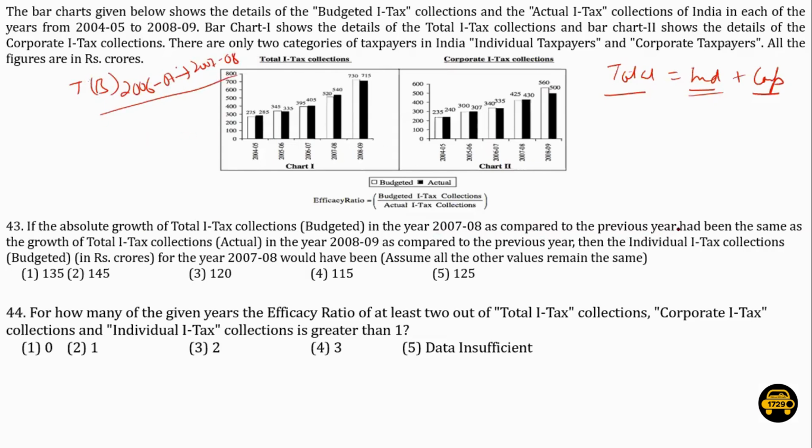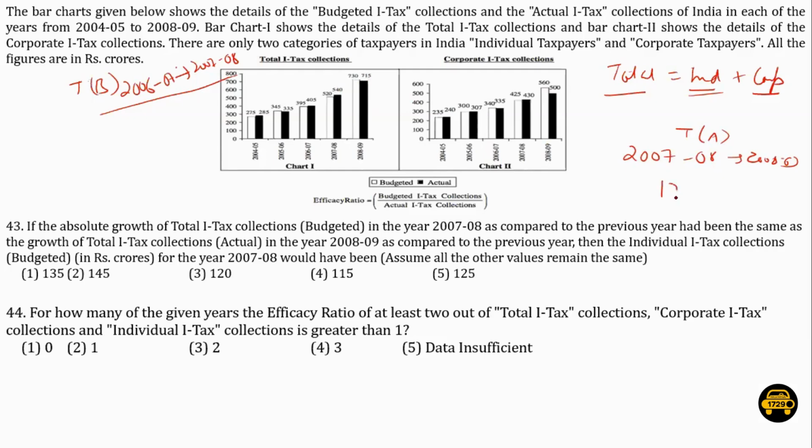If this had been the same as growth of total income tax collections actual in the year 8-9 as compared to the previous year. So growth of actual in 8-9 from the previous year, that means from 7-8 to 8-9, total actual. So let's find out this growth first. From 7-8 to 8-9, from 540 it went to 715.